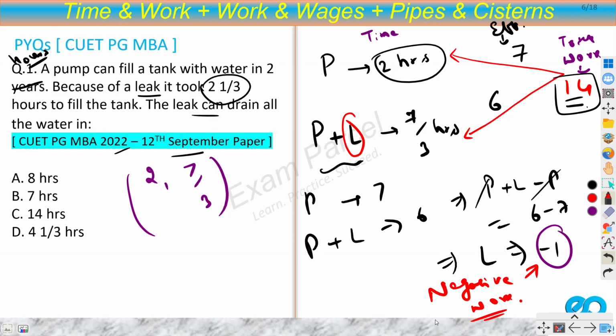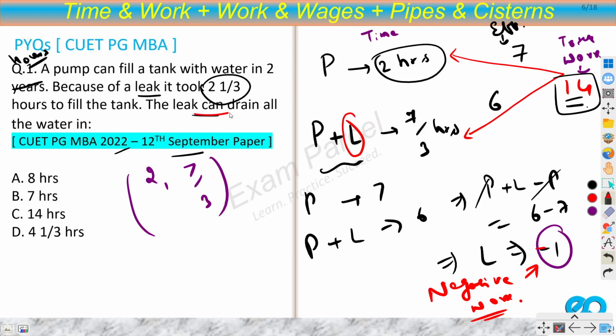So there is a concept of negative work in the time and work chapter. Let's say you want to build a wall, and if you break the wall, then that will be counted as negative work. Similarly, here we are trying to fill the tank, and if we are emptying the tank, then that is negative work. So in all such cases, we will get a minus sign for efficiency.